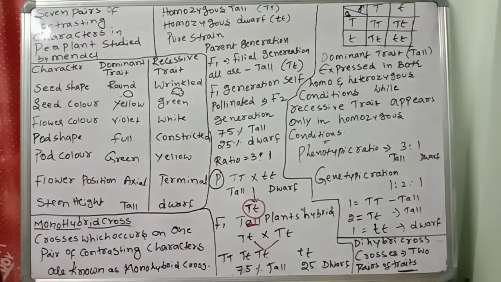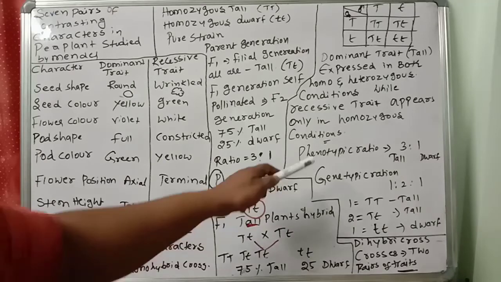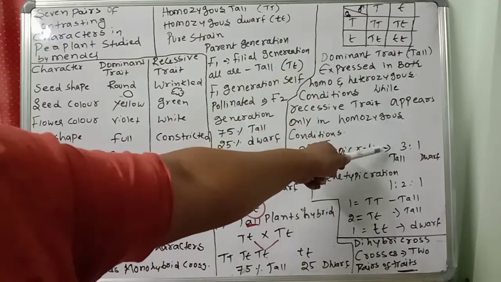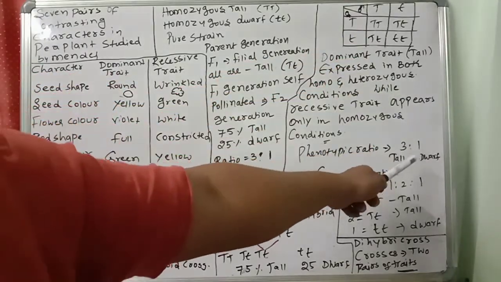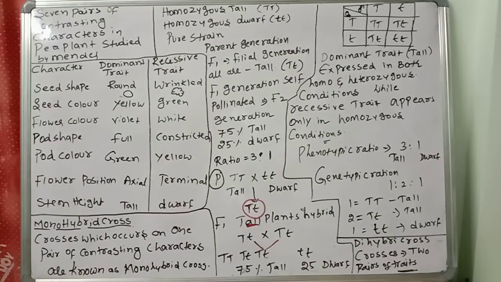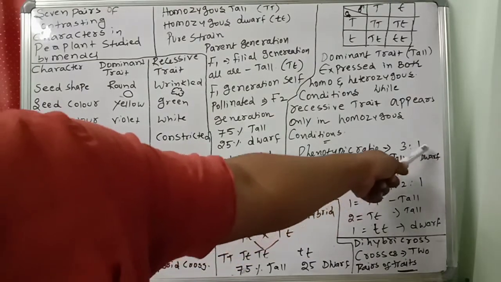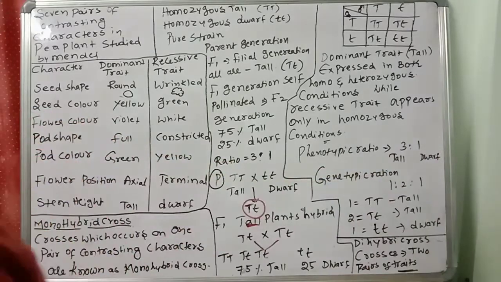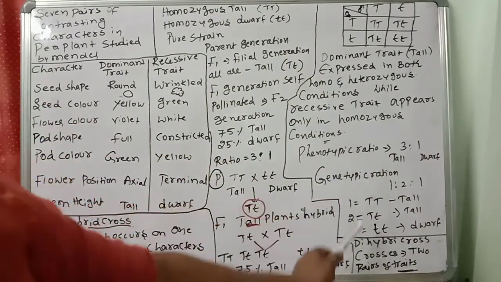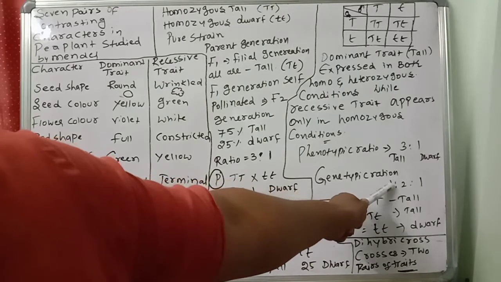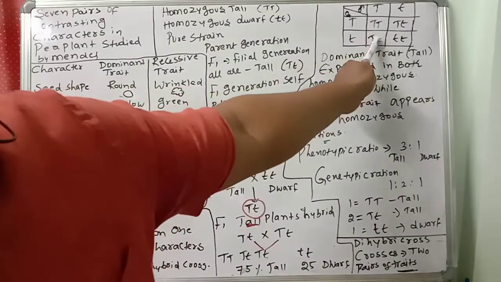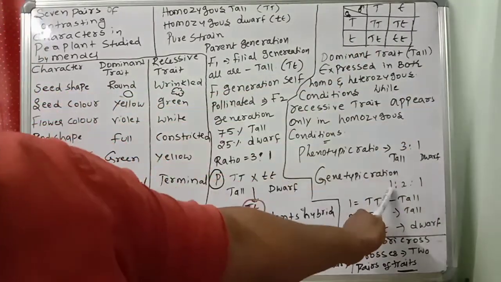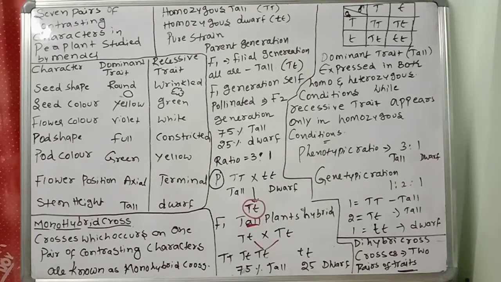So, the phenotypic ratio. How many tall? Tall 3, dwarf 1. So phenotypically 3 are tall, 75% tall, and one is dwarf. Now the genotypic ratio, at the gene level. How many homozygous capital T? 1. Capital T small t: 2. Small t small t: 1. So 1:2:1. That is the gene level ratio.